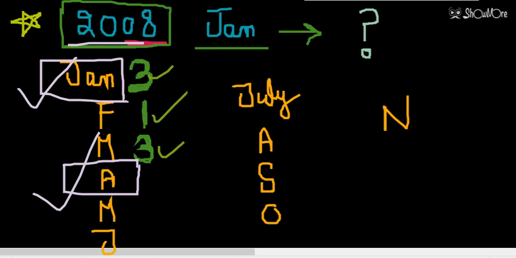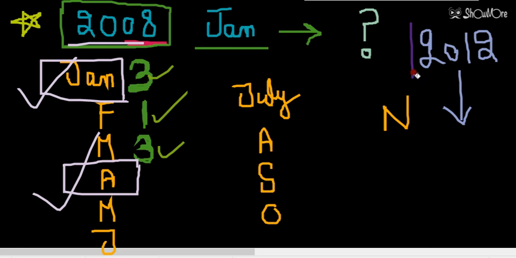If I give you 2012, then again for this question the month of January has the same calendar as April, or you can say April has the same calendar as January, because this is again a leap year and the same process will be followed. I hope this thing is clear.